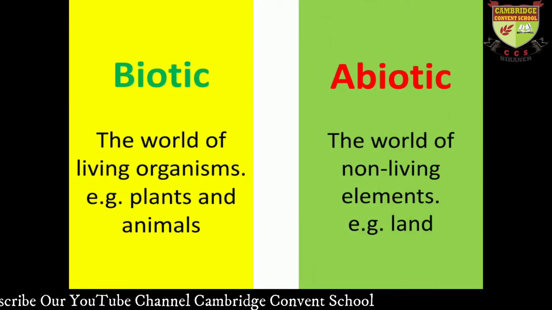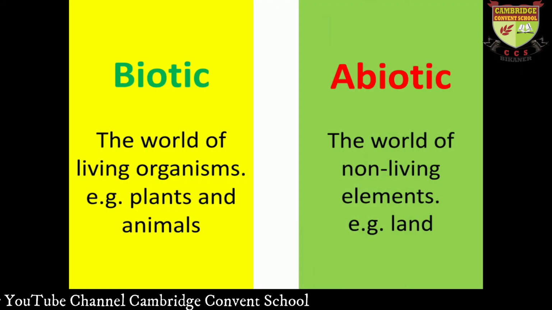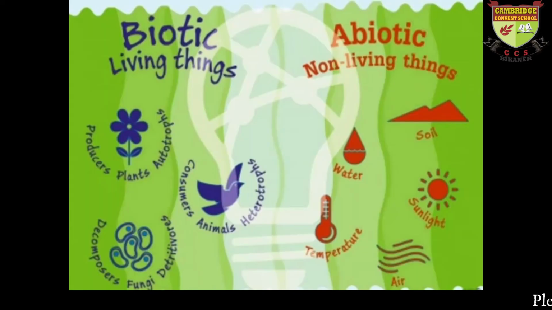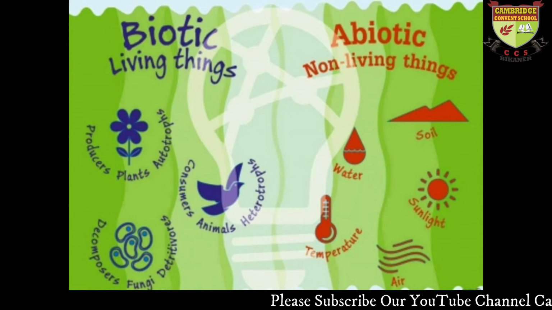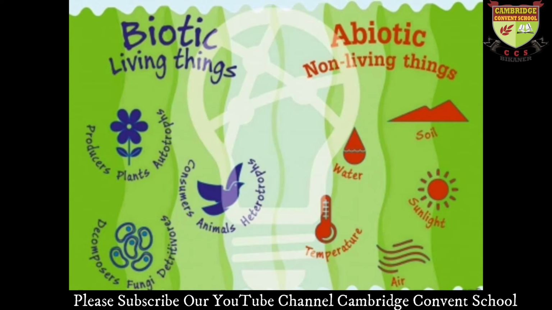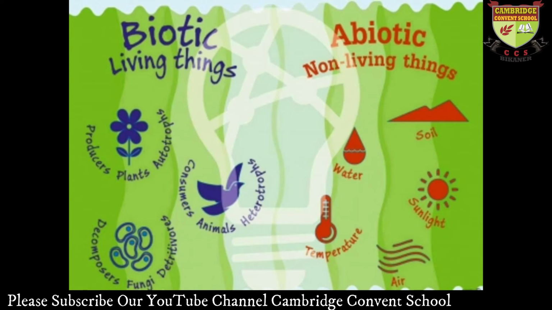In simple language, we can say that the world of living organisms is plants and animals. The environment can be divided into two parts called biotic and abiotic. All living things are included in the biotic environment.